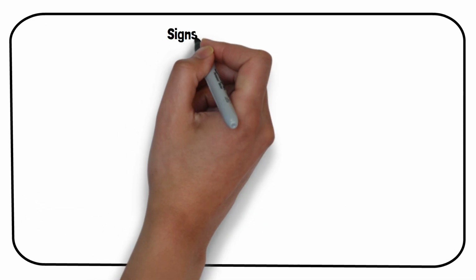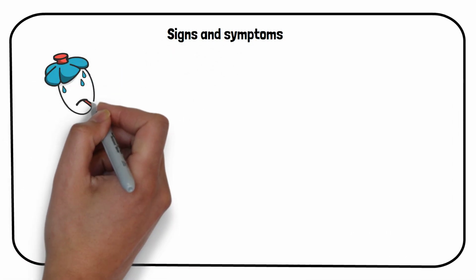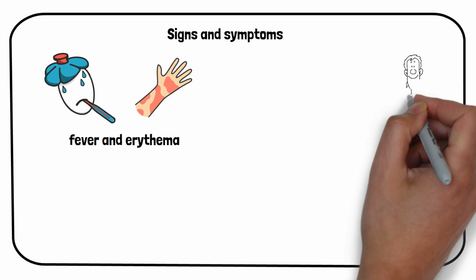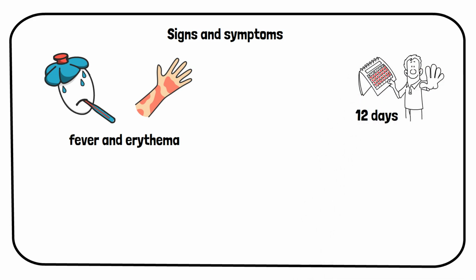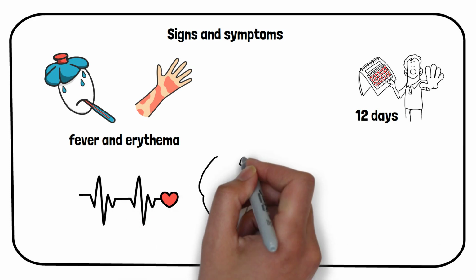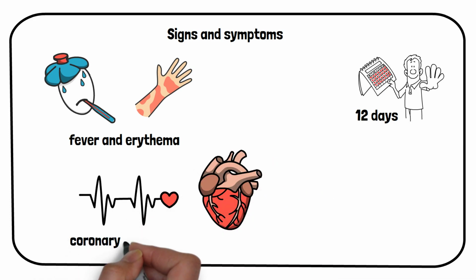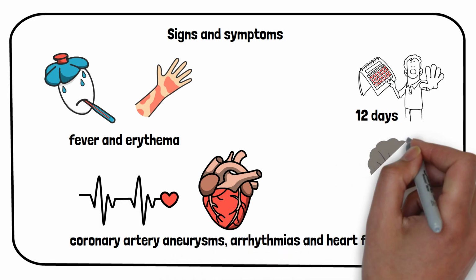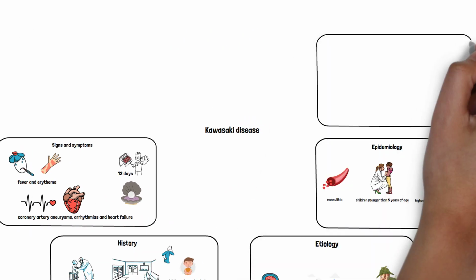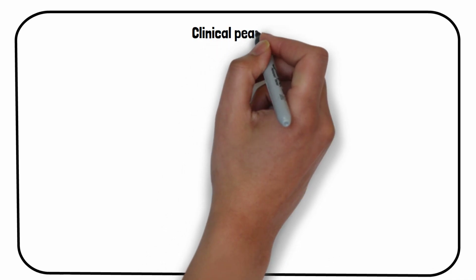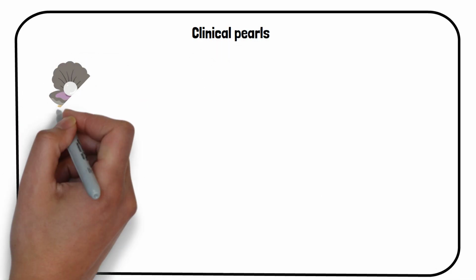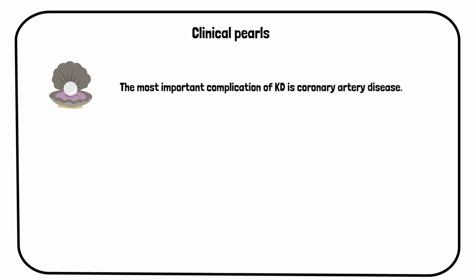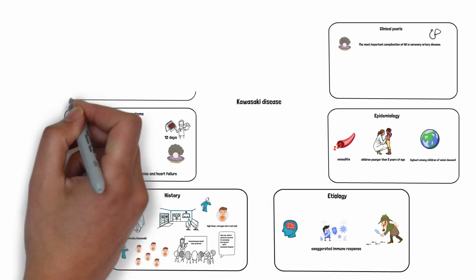The disease is typically a self-limited condition, presenting with fever and erythema, another word for redness, and lasting for an average of 12 days without therapy. However, if left untreated, serious complications can develop, such as coronary artery aneurysm, arrhythmias, and heart failure, thus making it one of the most common causes of acquired heart disease in children. Clinical Pearl Alert. Please remember that the most important complication and cause of death in Kawasaki disease is a coronary artery aneurysm. That is why early recognition and initiation of therapy are essential to prevent potential coronary complications.